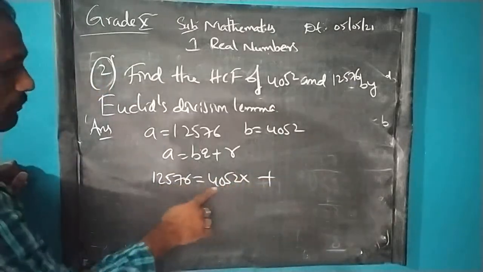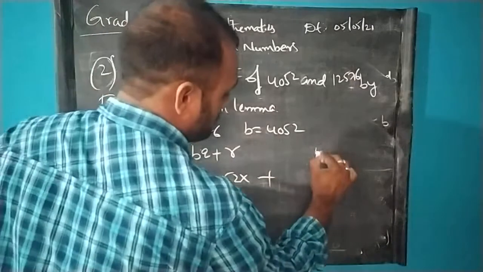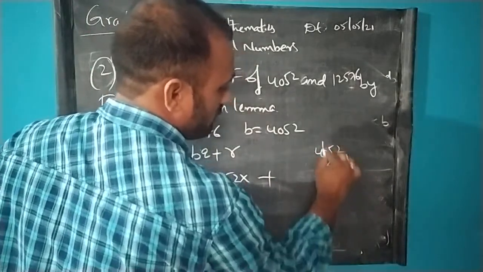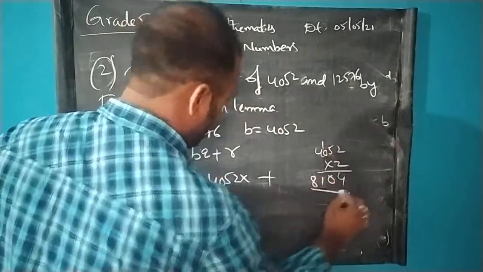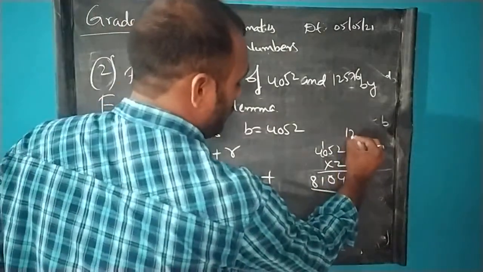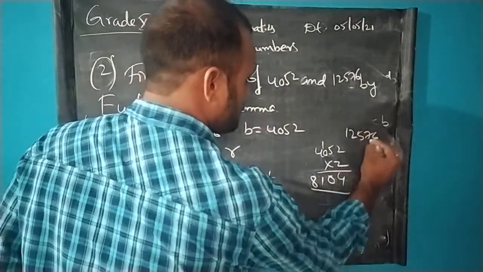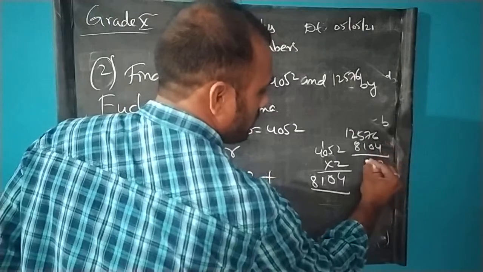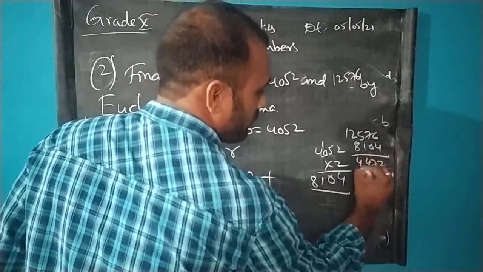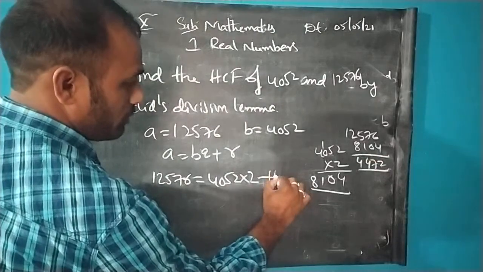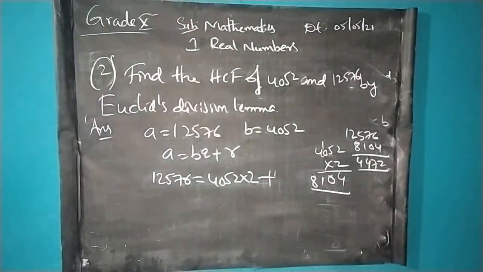So 4052, we can take it as 2 times. Let me check 4052 into 2. 2 twos are 4, 5 twos are 10, 4 twos are 8. So we can take 2 times. 12576 minus 8104, if I do the subtraction, the answer will be 4472.